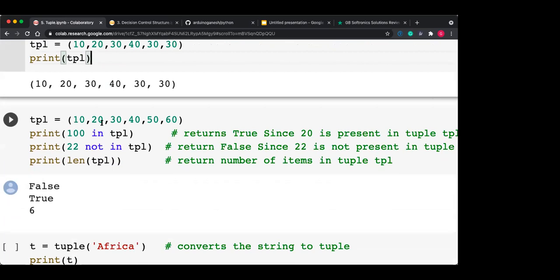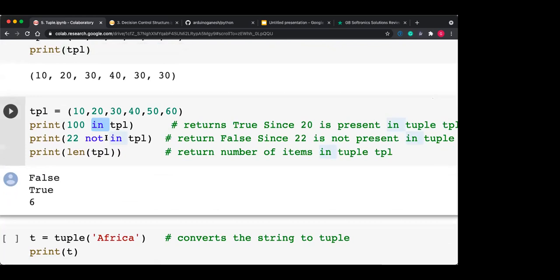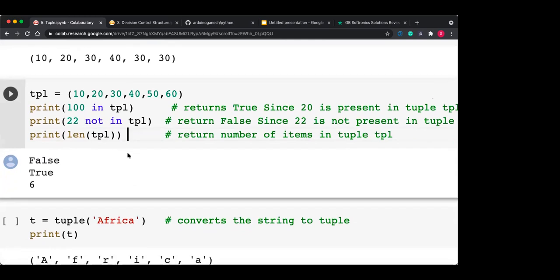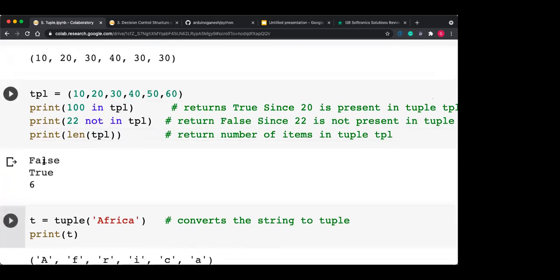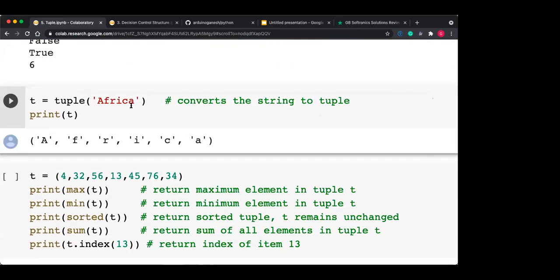Now tuple equal to 10, 20, 30, 40, 50, 60, and the in and not in operators. 100 in tuple: 100 is not present, so it will return false. 22 not in tuple: 22 is not present in the tuple, and since you are using not in, it returns true. And the len function returns how many items are present in your tuple. So it returns 6. So false, true and 6. T is equal to tuple of a string, it converts the string into a tuple.